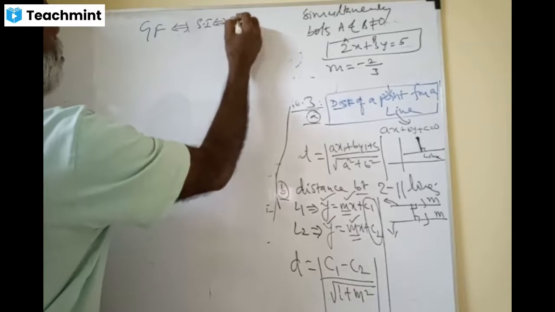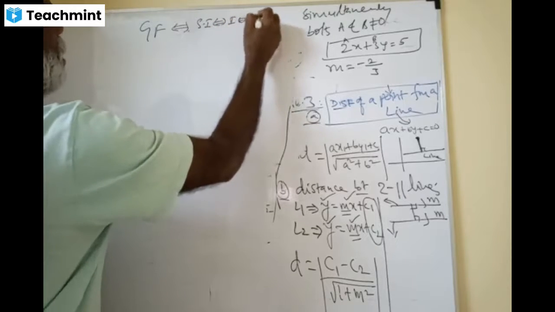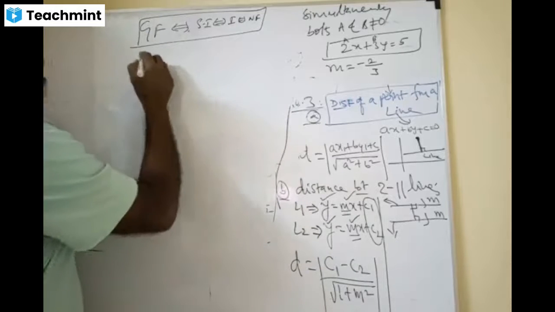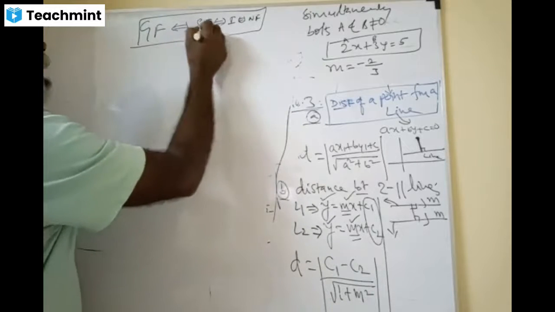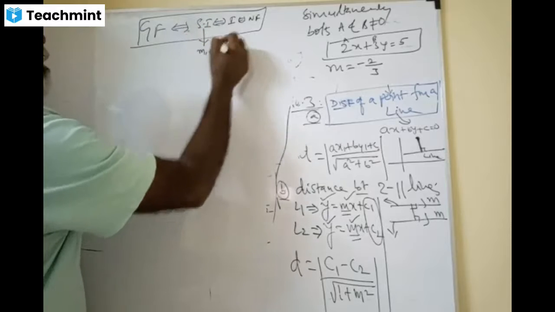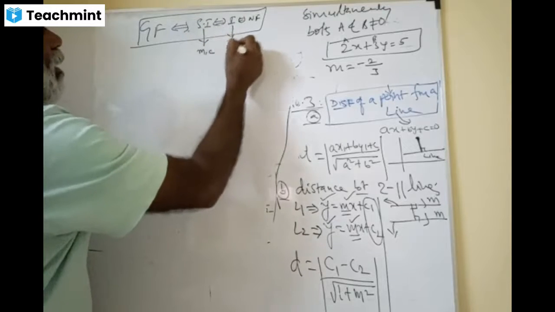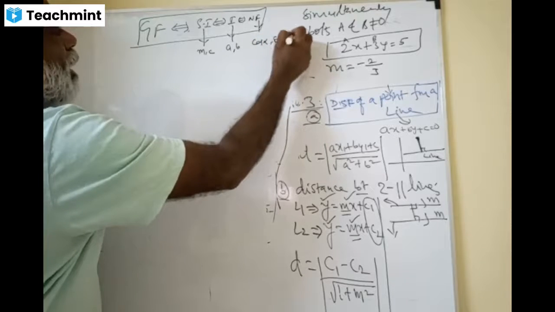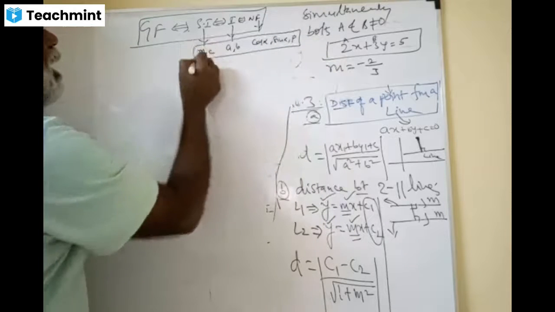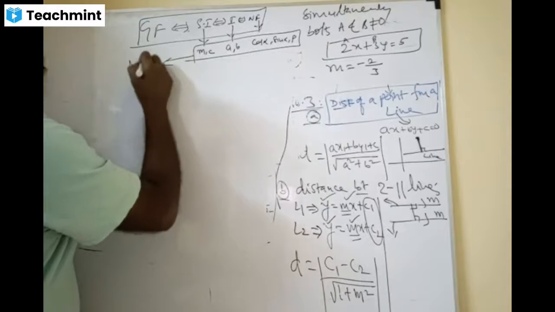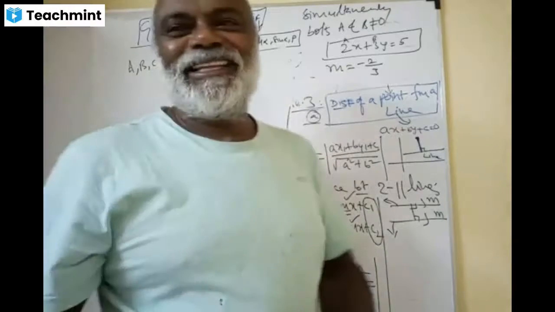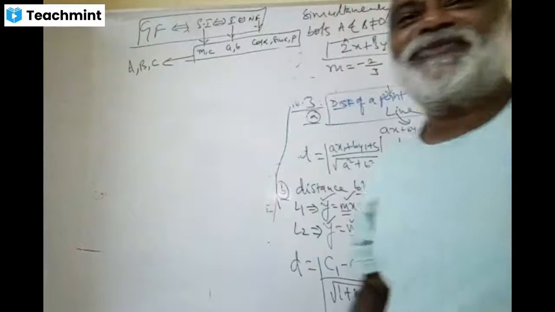Then intercept form, then normal form. What we are doing here is we are writing the parameters m and c, and a and b, and cos alpha, sin alpha, and p, all of them you are writing in terms of big A, big B, big C. This is the bottom line, yes.